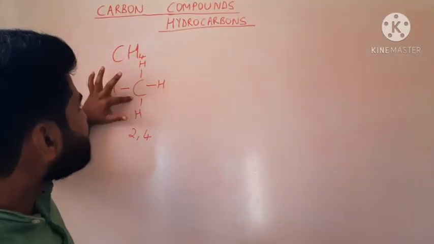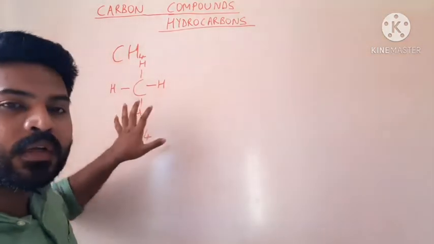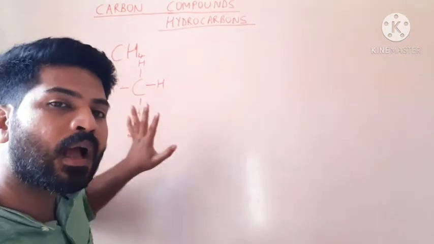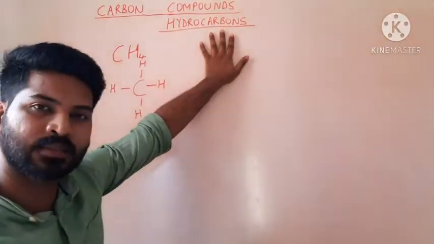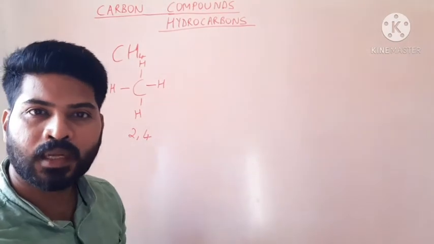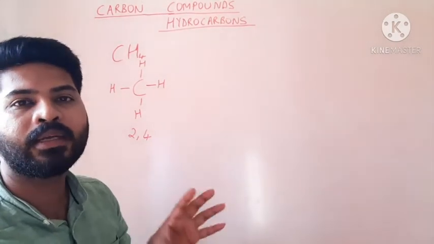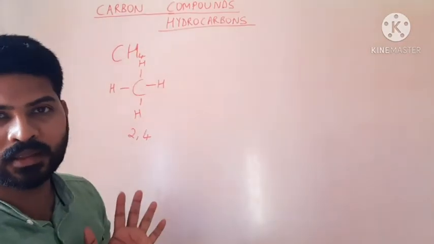And here carbon is bonded to hydrogen atoms. Therefore, such compounds are called hydrocarbons. Hydrocarbons are carbon compounds formed by the interaction between carbon and hydrogen only.